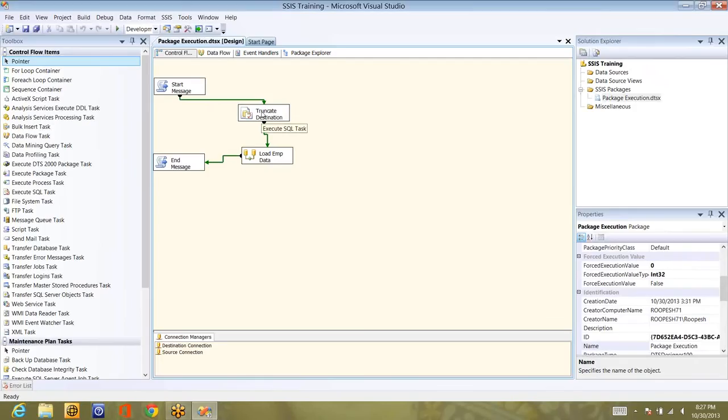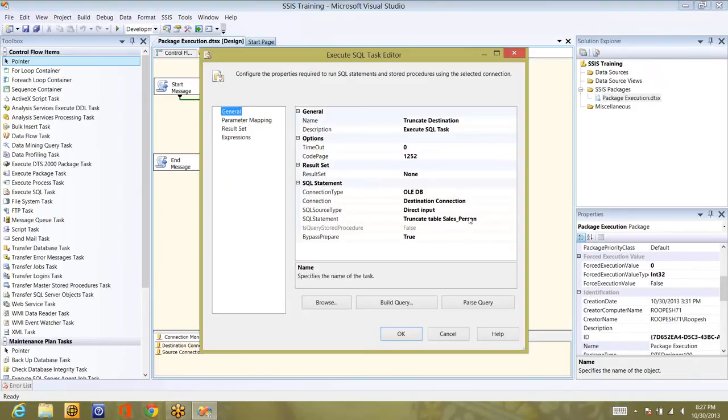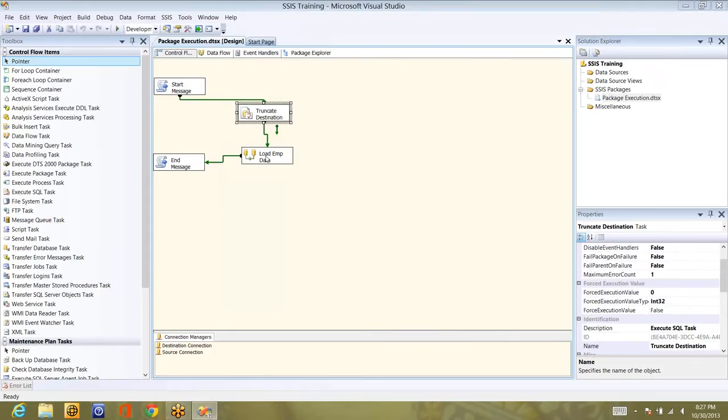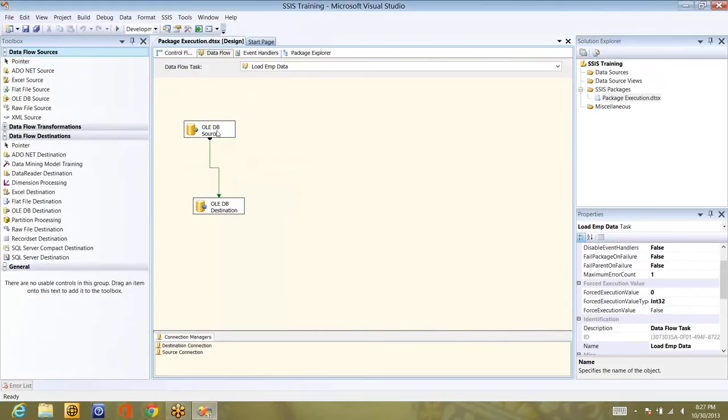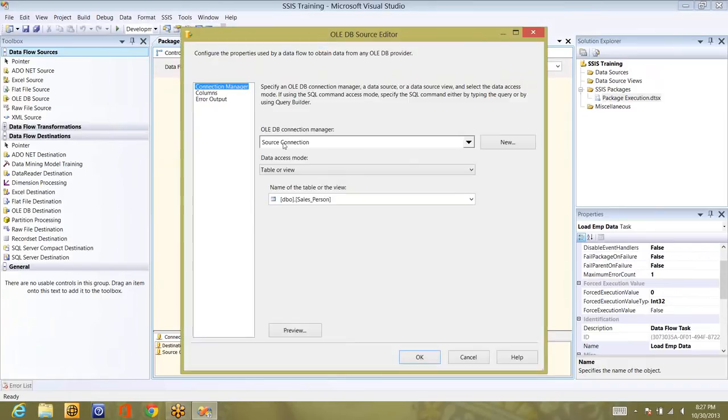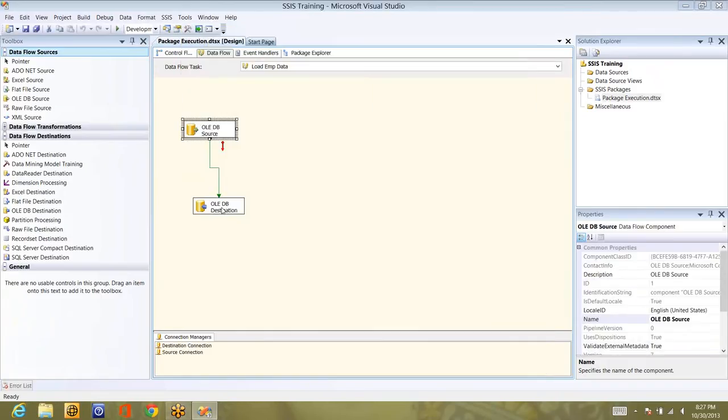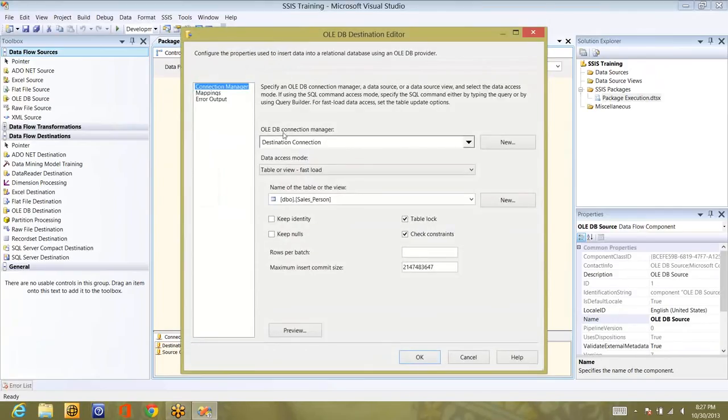This task will truncate the table which is connected through the destination connection, and the table is salesperson. Truncate table salesperson, and load the data to salesperson by pulling the data from the sample database, the source connection, getting salesperson and moving it to the destination. So the same table will be truncated. That's it. I have not done much.